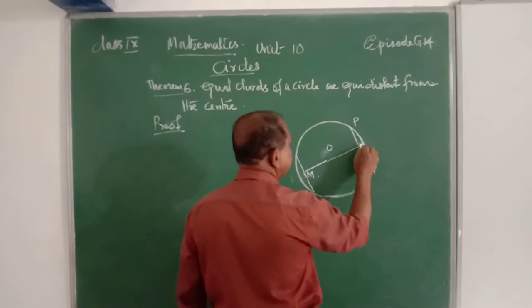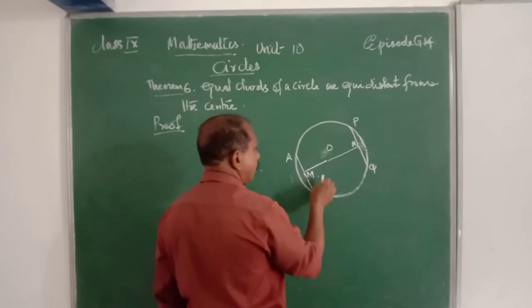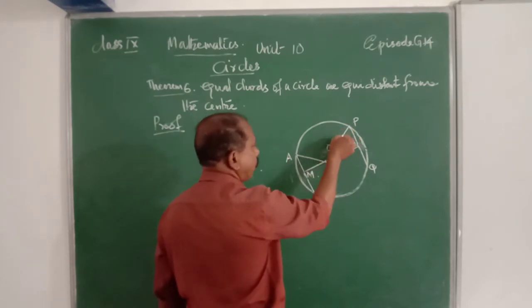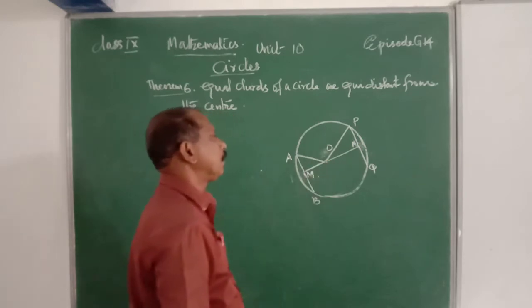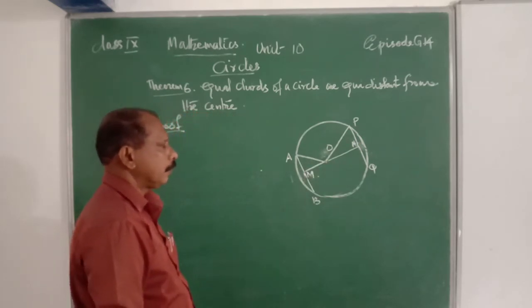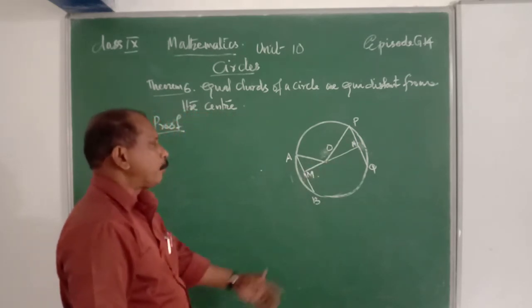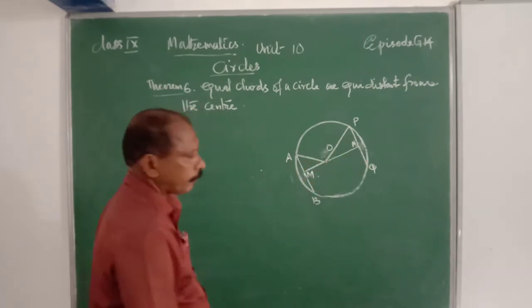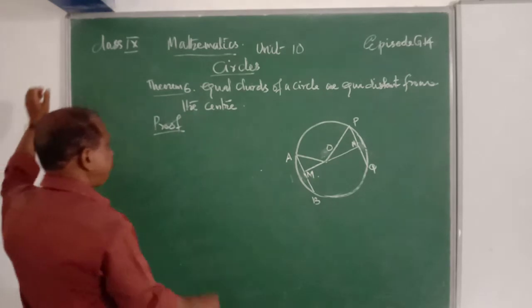Draw these line segments OM and ON. We can prove that OM is equal to ON. That is our result.